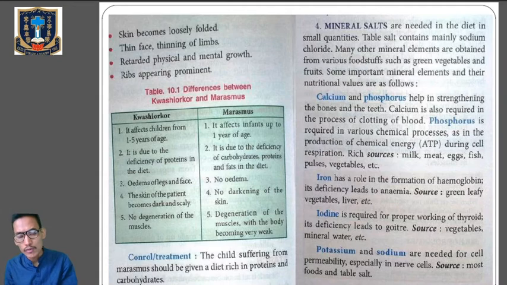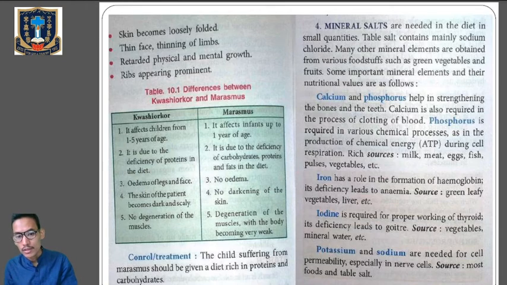Phosphorus is also required for various chemical processes, like it's the source of ATP, adenosine triphosphate, energy, during cell respiration. And rich sources of these minerals, calcium and phosphorus, are milk, meat, egg, fish, pulses, and vegetables.